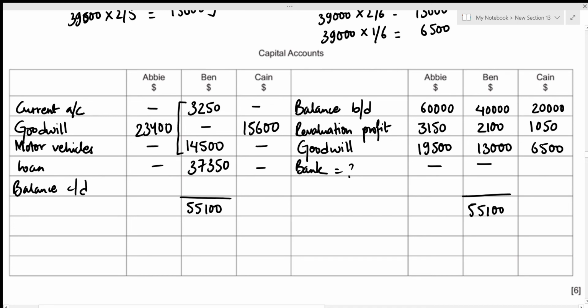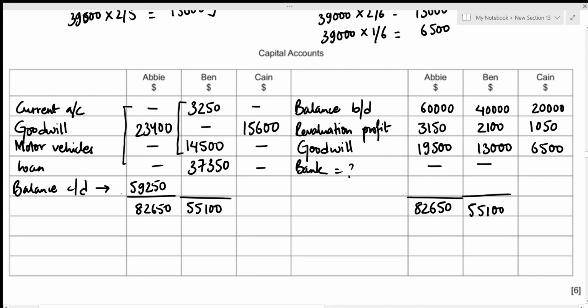Okay, let's first total the credit side. For Abby, that's going to be 60,000 plus 3,150 plus 19,500, which gives 82,650, which is going to be true for the debit side as well. Again, the balancing figure is going to be balance c/d, and in order to figure out the balancing figure, we just need to subtract the amounts from the total. In this case, that's going to be 82,650 minus 23,400, which gives 59,250.